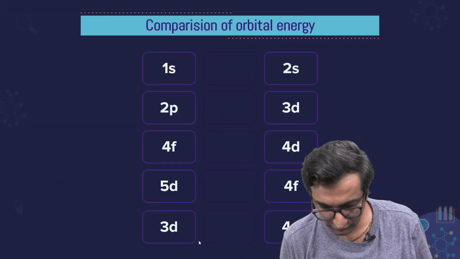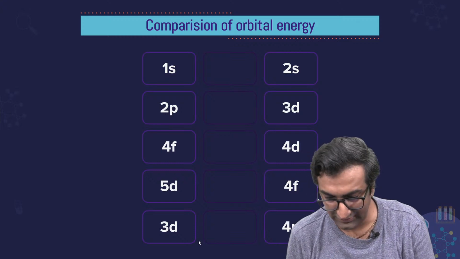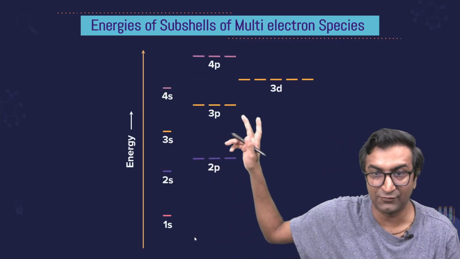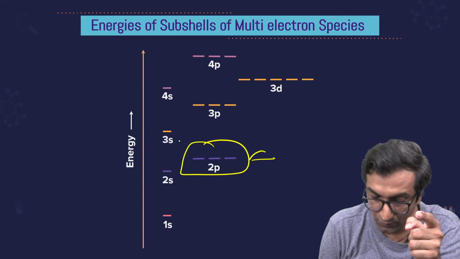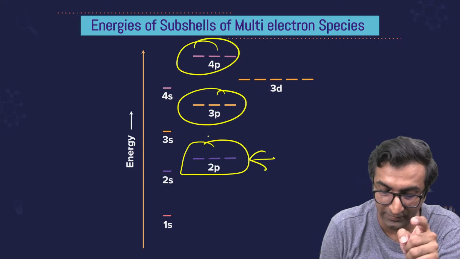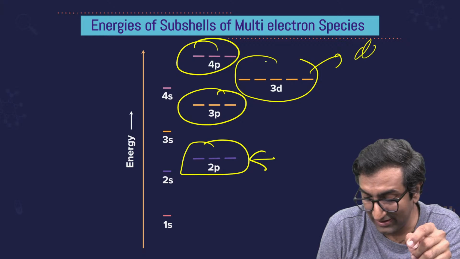Okay. So you compare energies of all of these. Now you see the orbitals get split. They are not all degenerate anymore. Okay, what Varad was asking: look, all 2p are degenerate, 3p are degenerate, 4p are degenerate. 3d is degenerate.